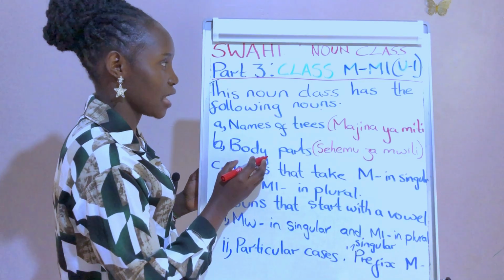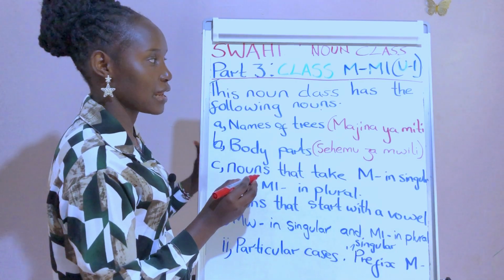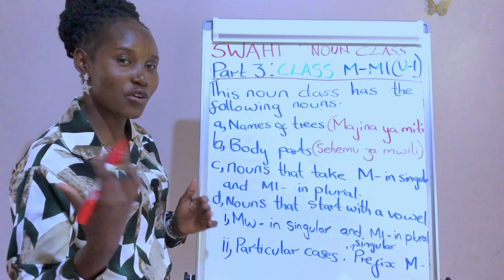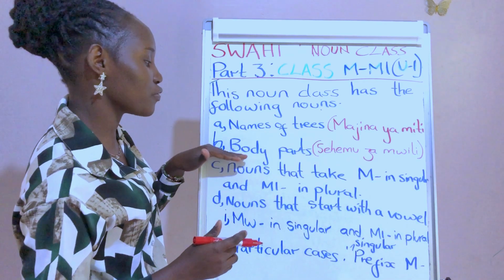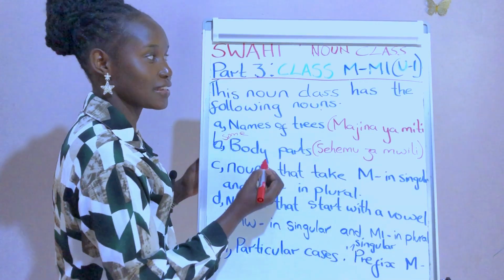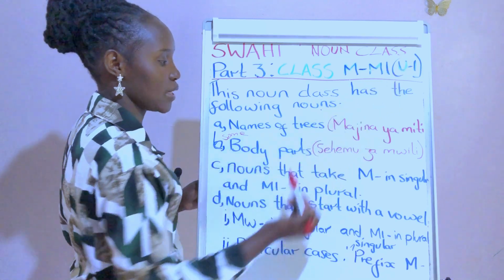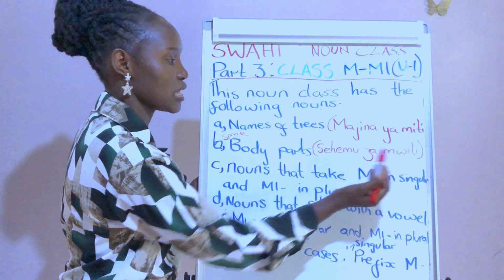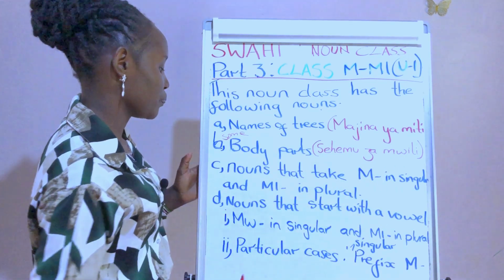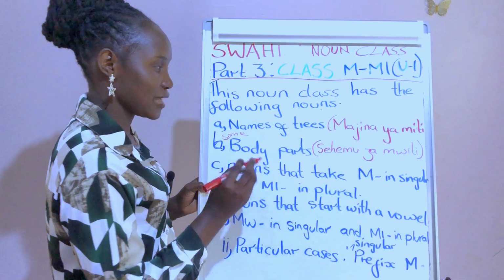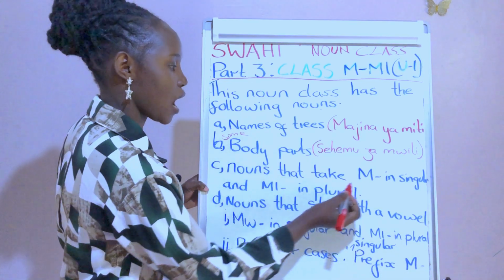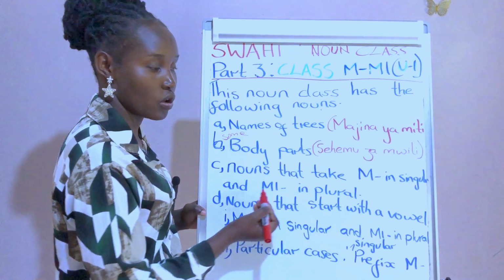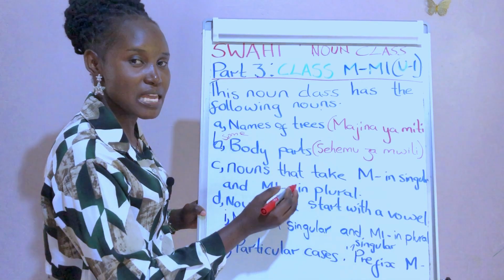Some of the body parts. If you followed up our lesson on class kivi, you'll find that there are some of the body parts which fall in that class. And then we have some of the body parts which also fall in this class, mi, u, i. And body parts in Swahili we say sehemu za mwili. Then another group of nouns which fall in this class are the nouns that take in singular and me in plural.